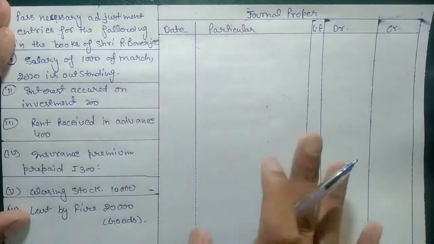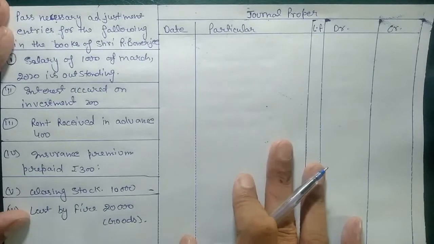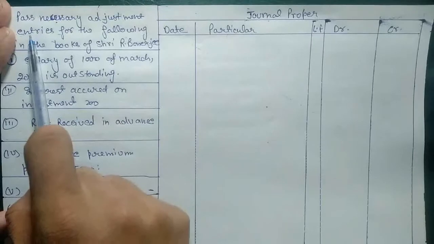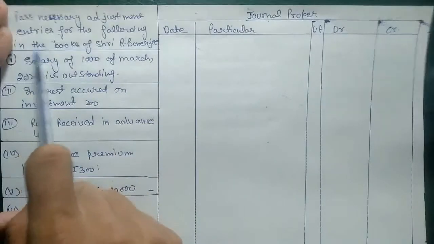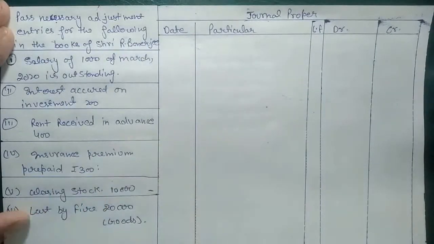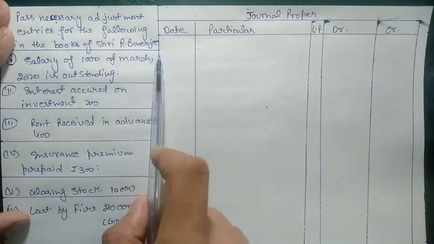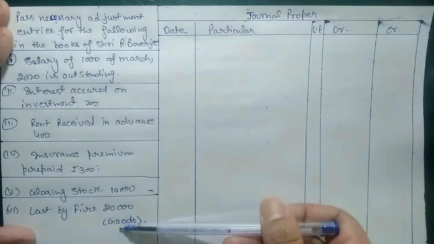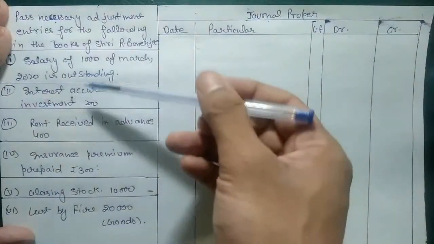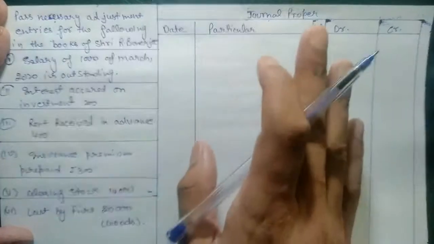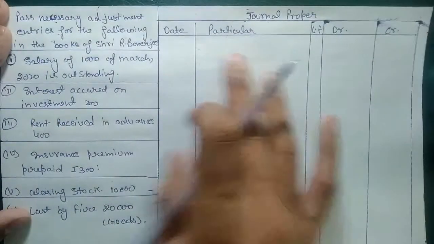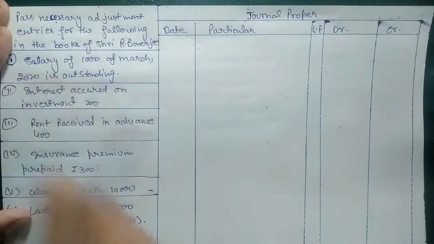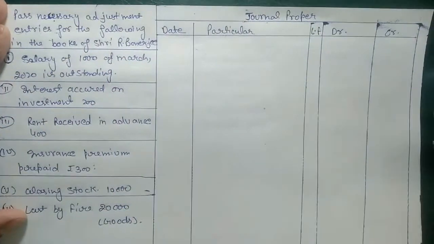So what type of entry we will post into the journal proper, we will have a question on it. The question is: prepare necessary adjustment entries for the following in the books of Sri R. Banerjee. So we have a person named R. Banerjee who has a few transactions in his business, and we need to post these entries for R. Banerjee. The first entry is: salary of 1000 for March 2020 is still outstanding.